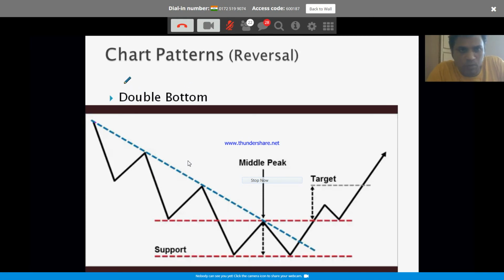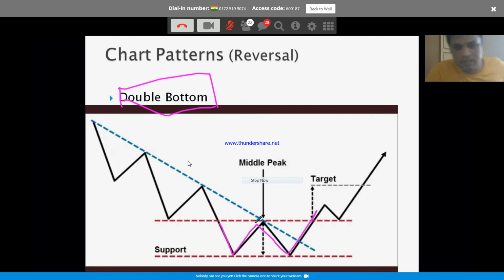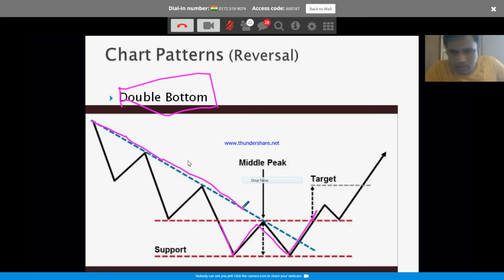First one is the double bottom. What is a double bottom? Obviously, the name itself is telling you: it is forming a double bottom. The chart patterns we are discussing now are also referred to as reversal patterns. This pattern is telling you that the market could be reversing from this point onwards. What happened here? This is a trend line. This trend line is telling you that